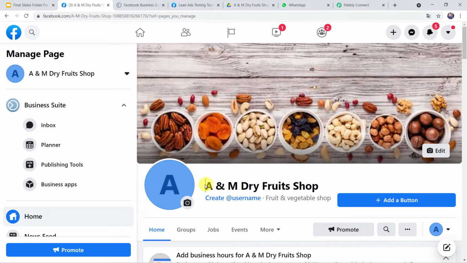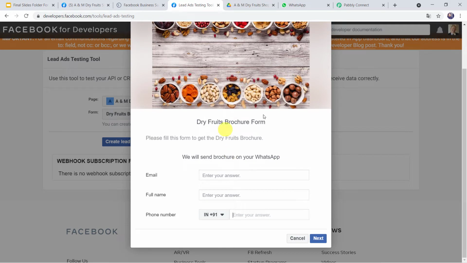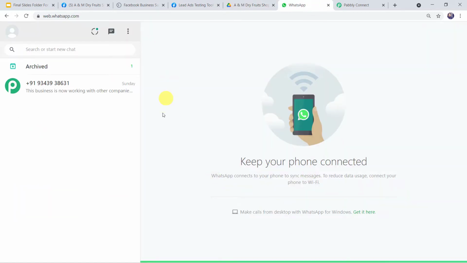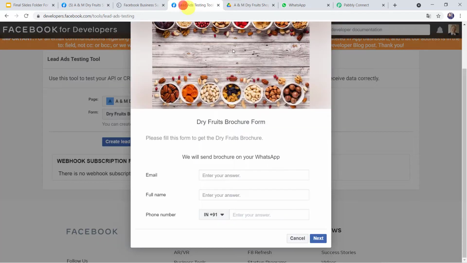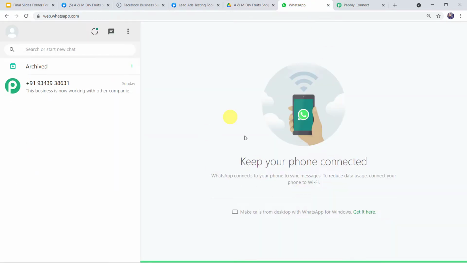So this is the Facebook page I have created, that is A&M Dry Fruits Shop. This is the Facebook lead ad form, the dry fruits brochure form, and this is what the form actually looks like. This is the dry fruits brochure, which I have saved into my Google Drive, and this is the WhatsApp number of the customer. So now I want that whenever a customer fills this particular form, automatically the brochure which is saved into my Google Drive should be shared on the WhatsApp number of the customer over here.